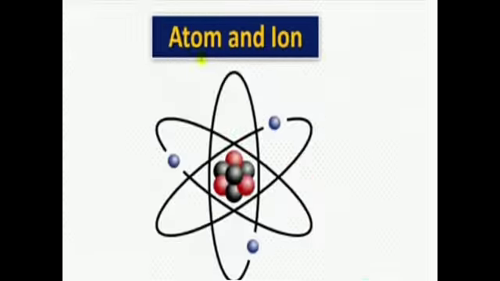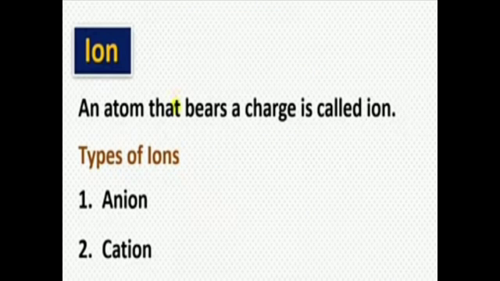Now we will study atoms and ions. What is an atom and what is an ion? About atoms we have already studied; till now we studied atoms only. But what is an ion? Atom and ion are interrelated to each other. An atom that bears a charge is called an ion.